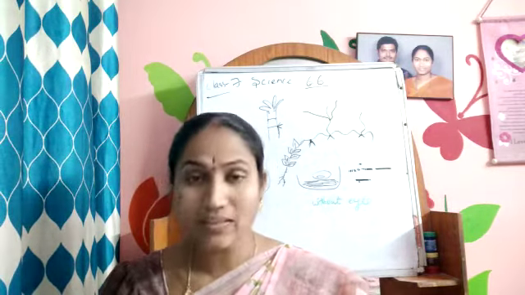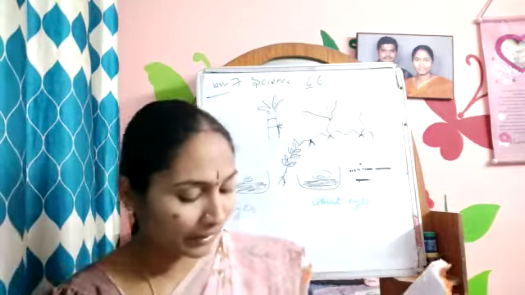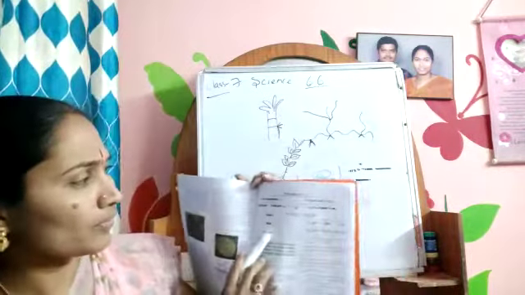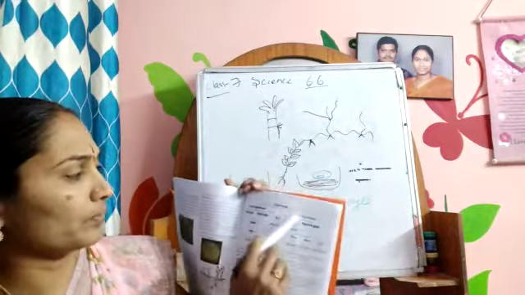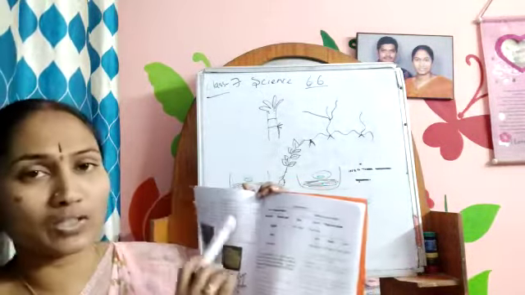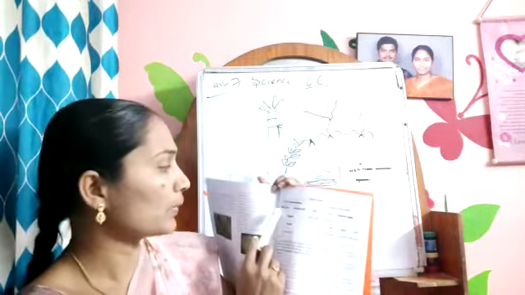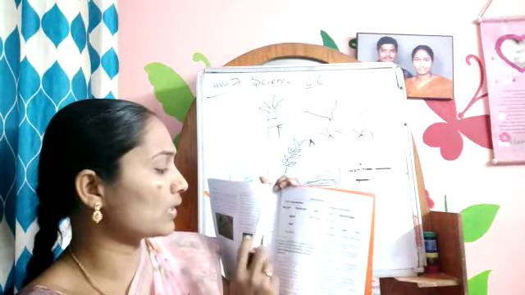Okay, now by this we have finished the chapter, and here they have given the reproduction. Sexual reproduction, asexual reproduction. 2 types of reproductions are there. Male part, female part, zygote, seed, new plant.